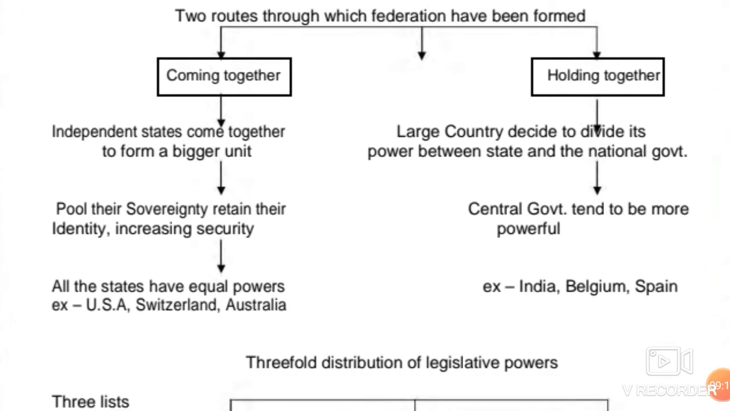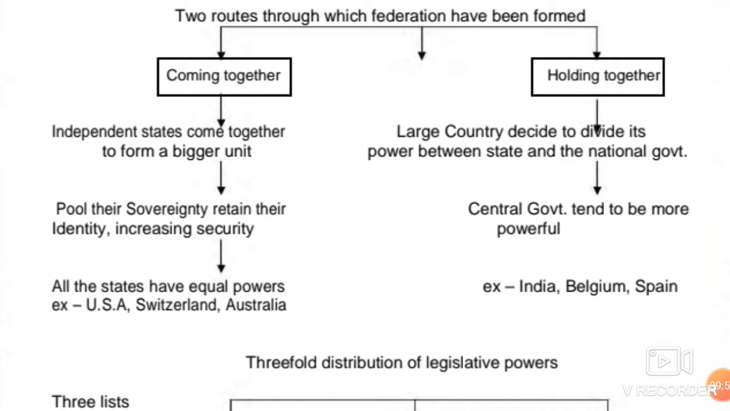Children, coming together federations are those federations in which independent states decide on their own that they would come together and form a stronger nation. They would be converting themselves into a bigger nation, a bigger unit, by giving up their own sovereignty, by sidelining their self-interests and uniting themselves in a bigger nation. They decide to come together. Such types of federations are called coming together federations.